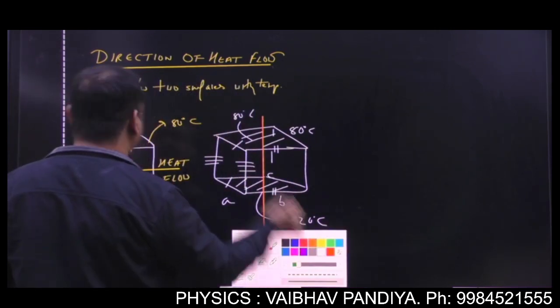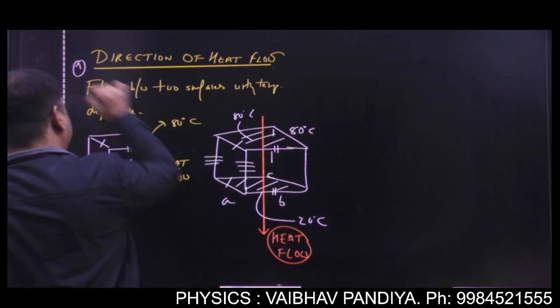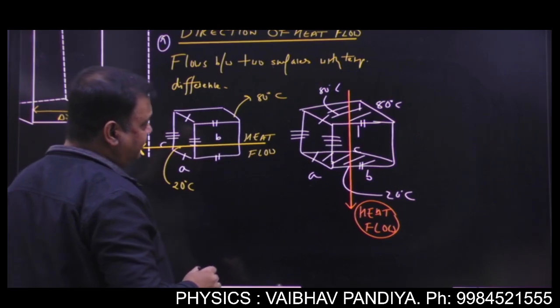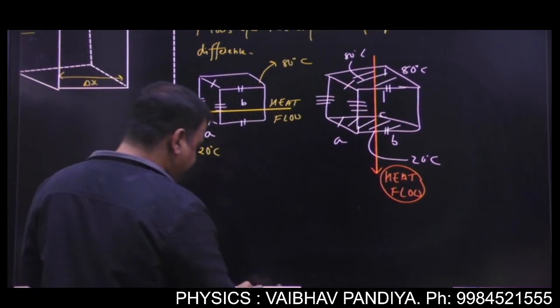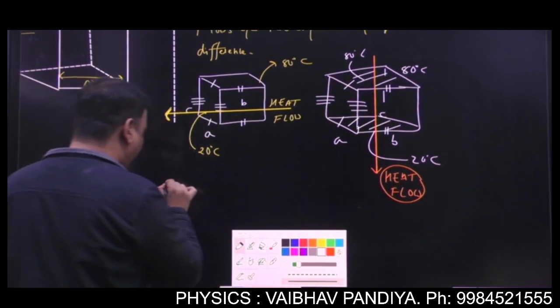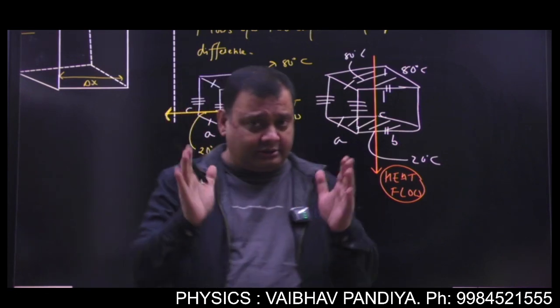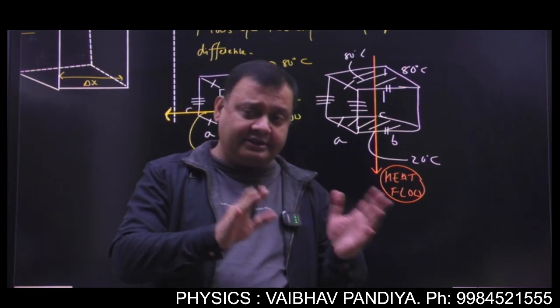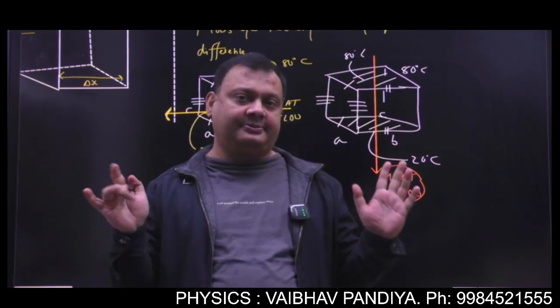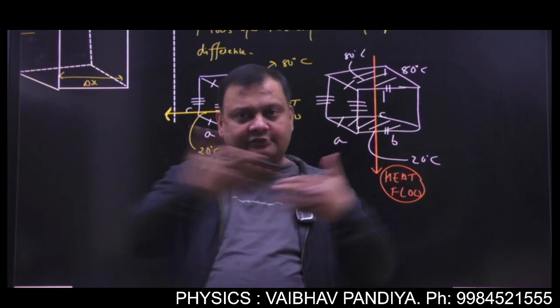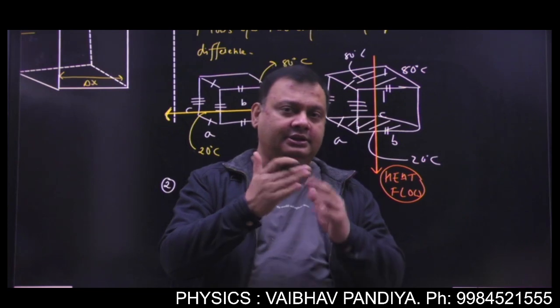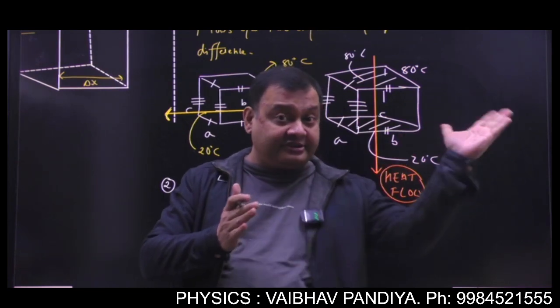Number two. Now we will focus. The same thing happens in electricity. When you study in class 12th, there it will be the potential difference. Number two, what will you see? Thermal current or electric current is the property of the surface, so when the heat is flowing or when the current is flowing, it will be crossing the surfaces.